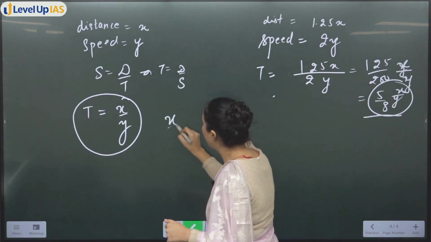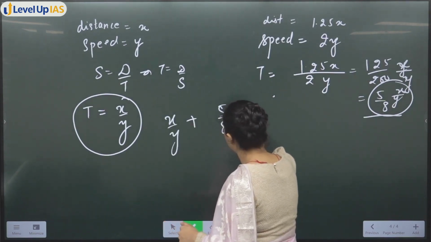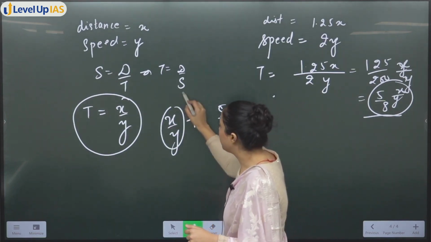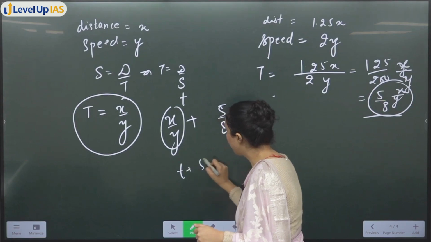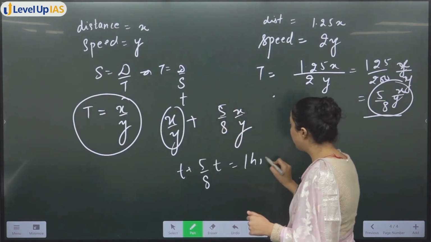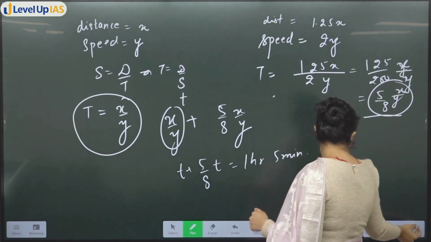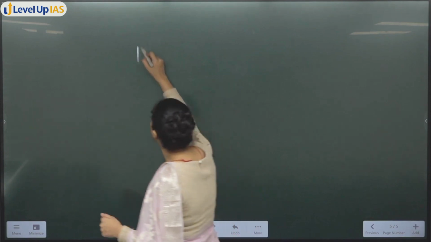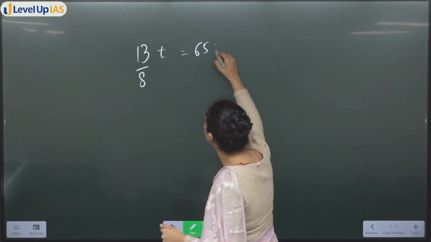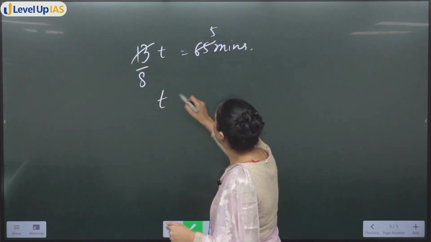ठीक है, x by y plus 5/8 x by y. This is your total time. Let me assume total ये t है. ठीक है, t plus 5/8 of t. All of this is equal to what? 1 hour 5 minutes. That means 13/8 of t. This is equal to 1 hour 5 minutes, 65 minutes. So time is equal to what? 40 minutes.